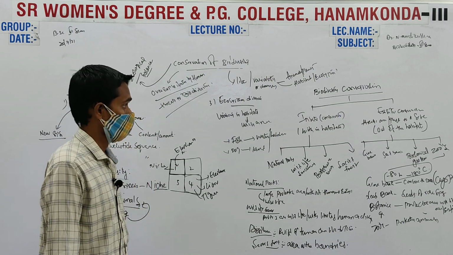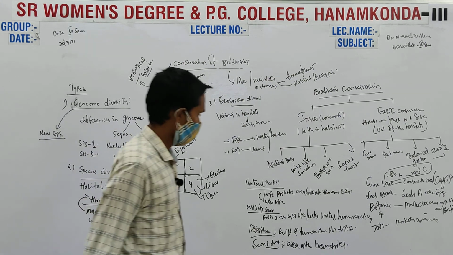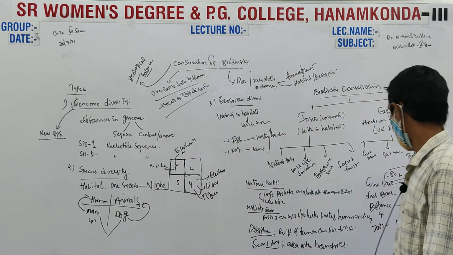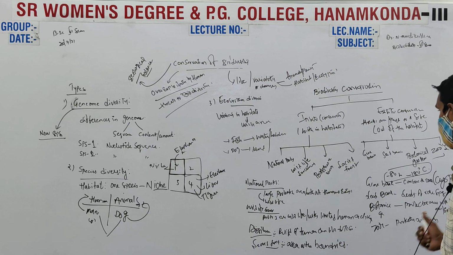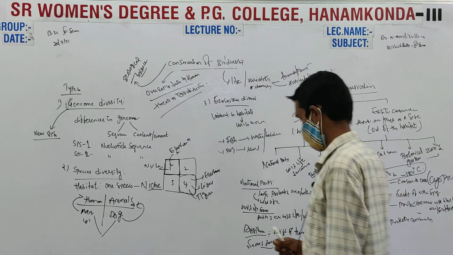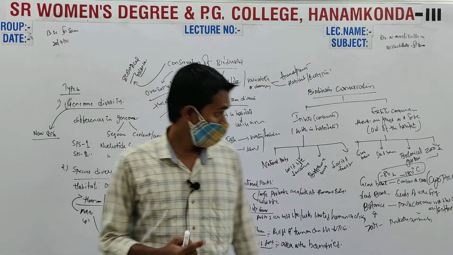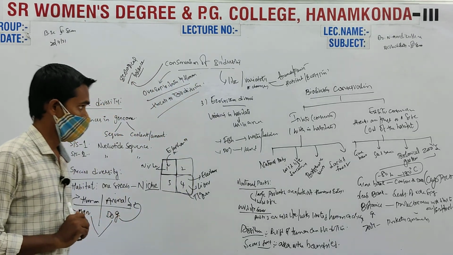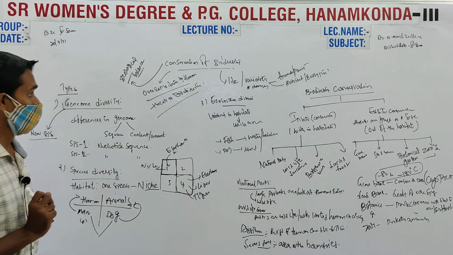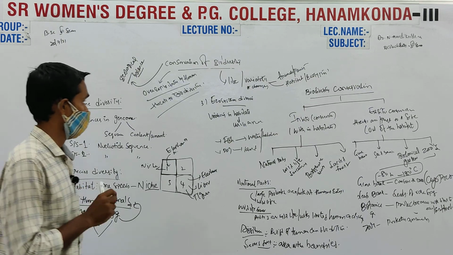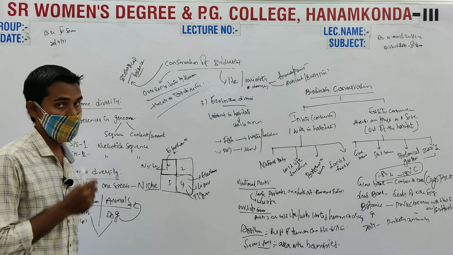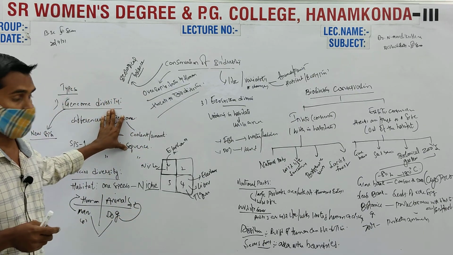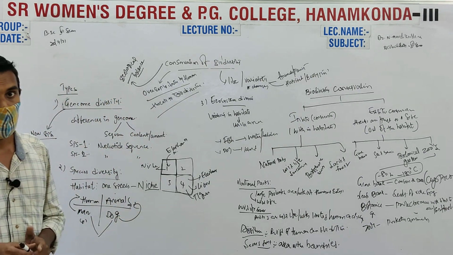In situ conservation has national parks, wildlife sanctuaries, biospheres and sacred forests, whereas ex situ conservation has gene bank, seed bank, botanical gardens and zoos. With these we can conserve biodiversity facing threats from over-exploitation by humans. With this we have completed conservation of biodiversity. Thank you.